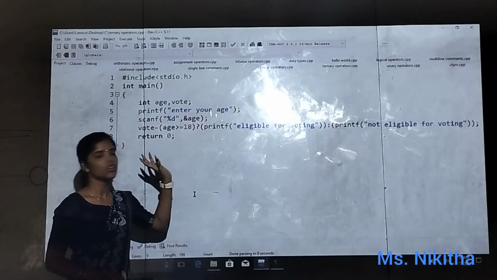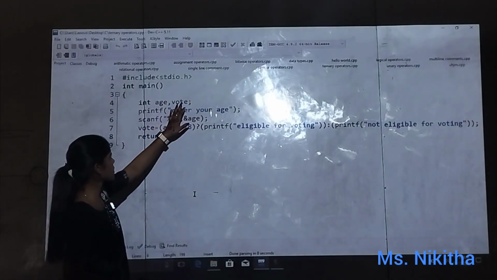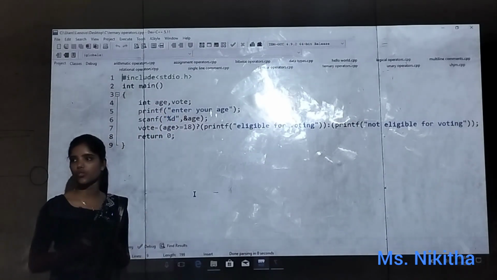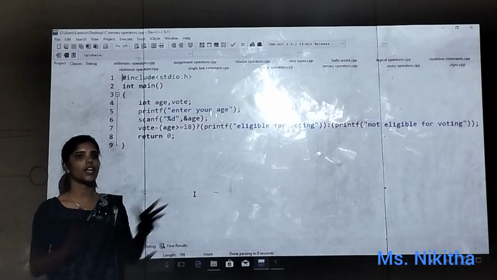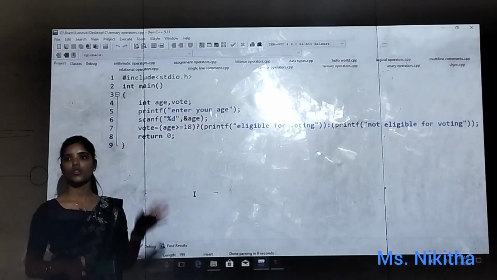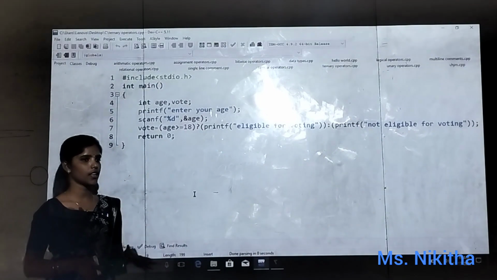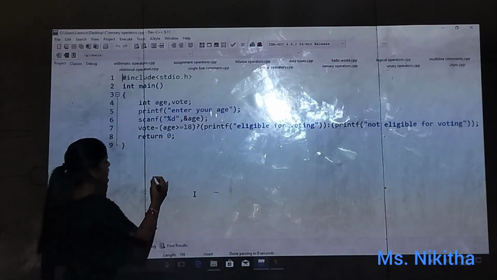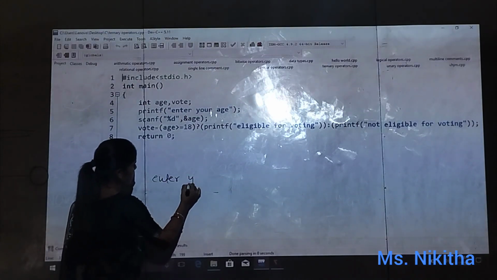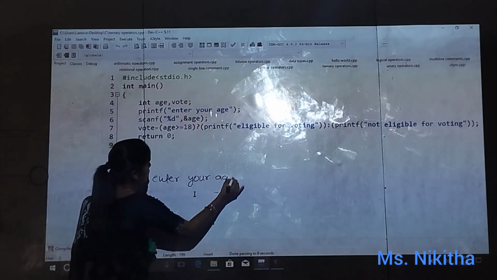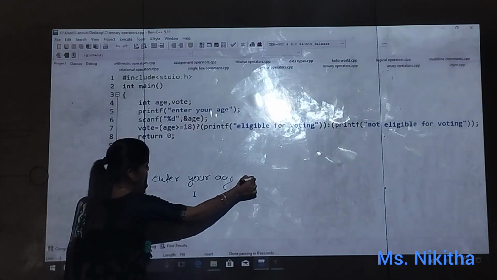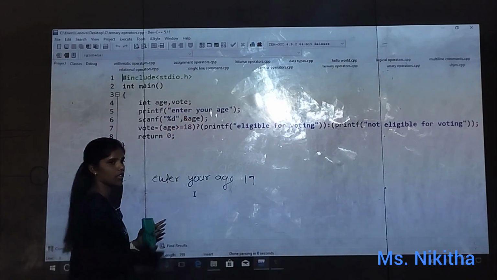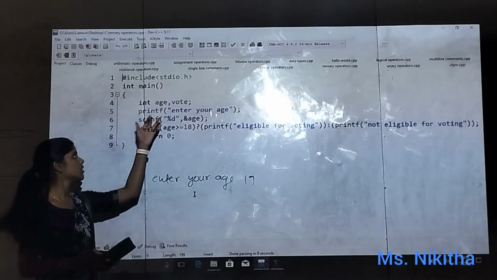This is clear, right? So now int age and what I am using in my code, I have mentioned them. Why do I mention them? Because I am going to use them, I am saying to the compiler these are the things I am going to use in my code so that it won't give any error. So what am I doing, I am taking enter your age. So what it will print, enter your age. So I am entering some 19 now. Okay, so my value of age is 19. So 19 in age, it is going to store by the scanf line.